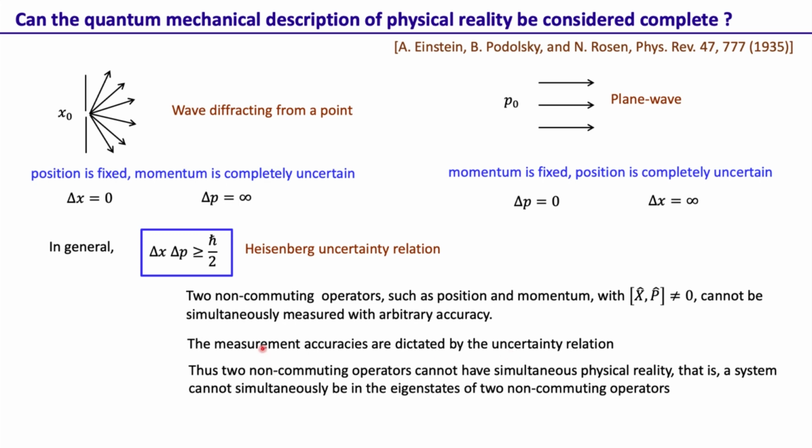In other words, we can also say that two non-commuting operators cannot have simultaneous physical reality. That is, a system cannot simultaneously be in the eigenstates of two non-commuting operators, because if it is in the eigenstate of position, then of course delta x is 0, and if it's in the eigenstate of momentum, then of course delta p is 0. So a system cannot simultaneously be in the eigenstate of two non-commuting operators. This is all standard quantum mechanics. The uncertainty principle in this form and with this interpretation is the very first principle of quantum mechanics.